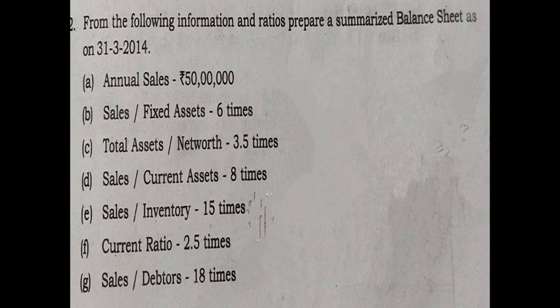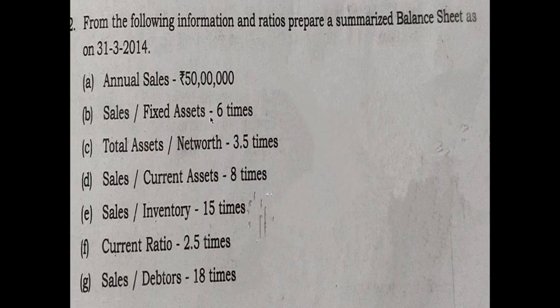In this question it is said that the annual sales is 50 lakhs, and if you go through the question you can see that there are some ratios which we haven't learned, but they have been given solely for computation purposes. Whenever you come across this type of question, remember this is the easiest question that can be dealt with without any confusion, because here there is only one item with an amount, and after that a number of ratios are given.